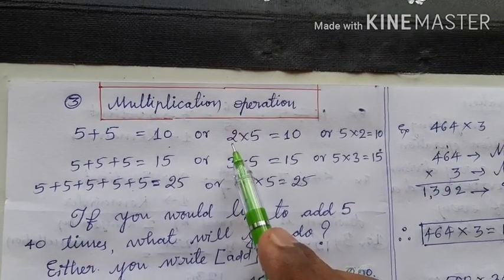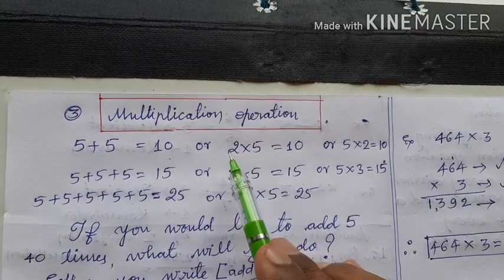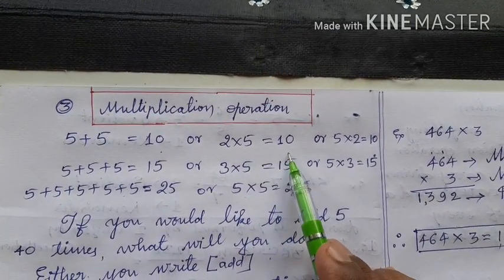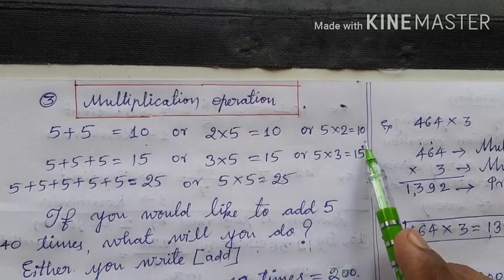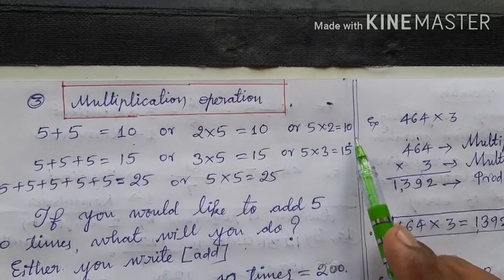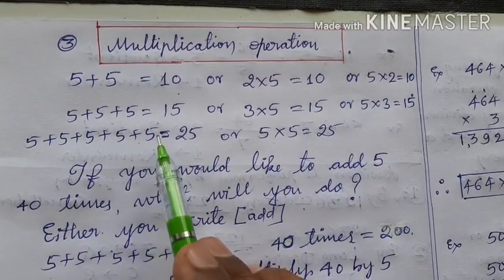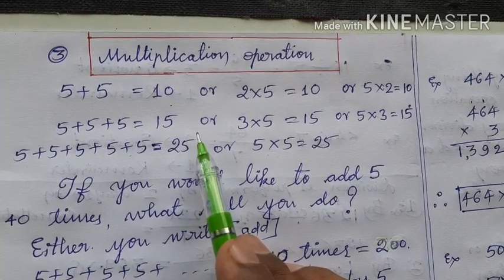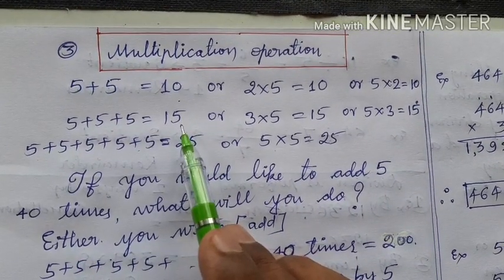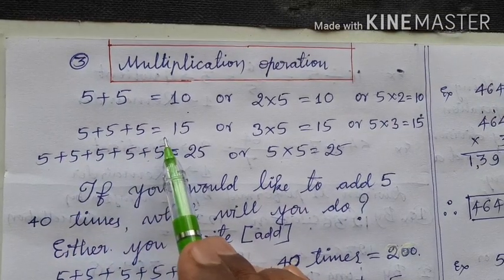How many times is 5 added? 2 times. That is why 2 times of 5 is written as 2 into 5 is equal to 10, or 5 into 2 is equal to 10. Both are same. Look here, 5 plus 5 plus 5 is equal to 15. I got the answer 15 after adding 5 3 times.